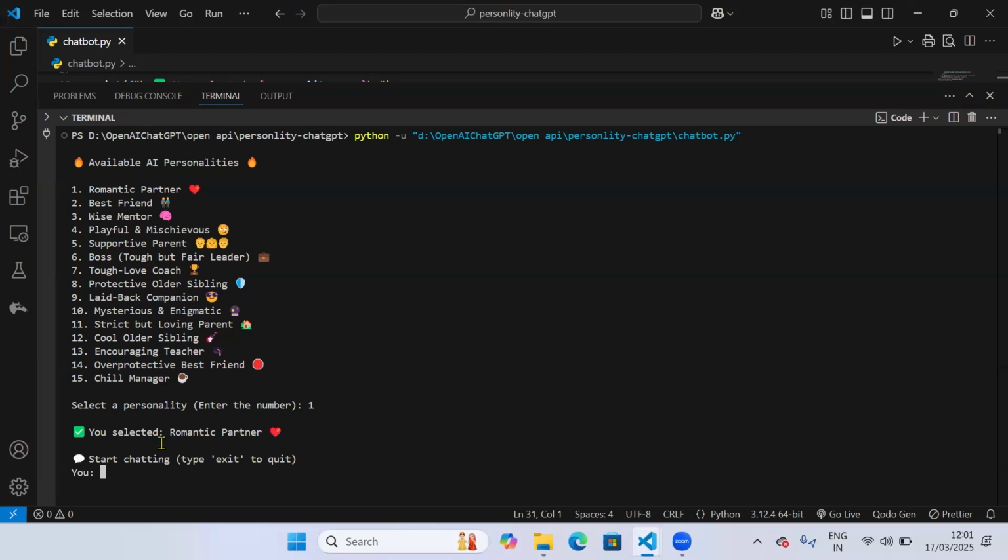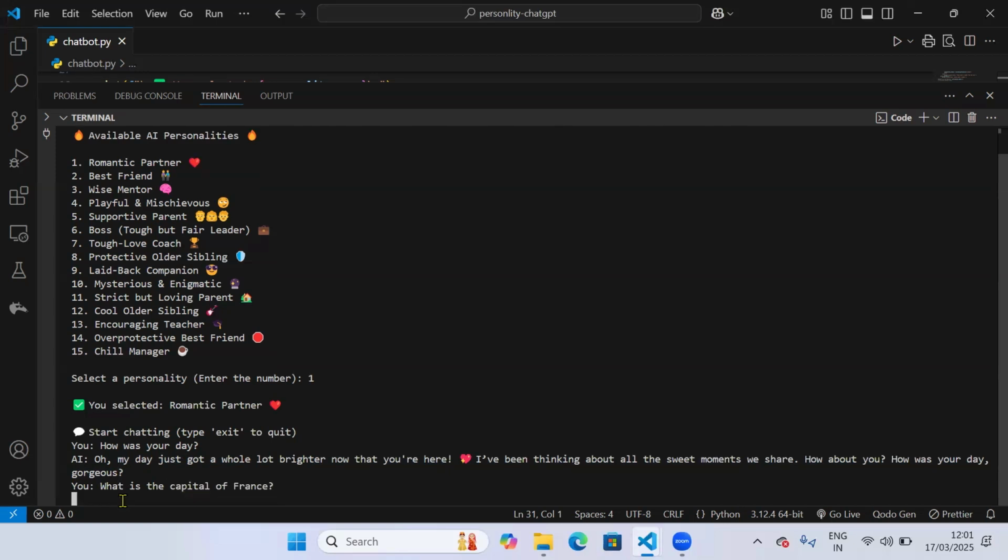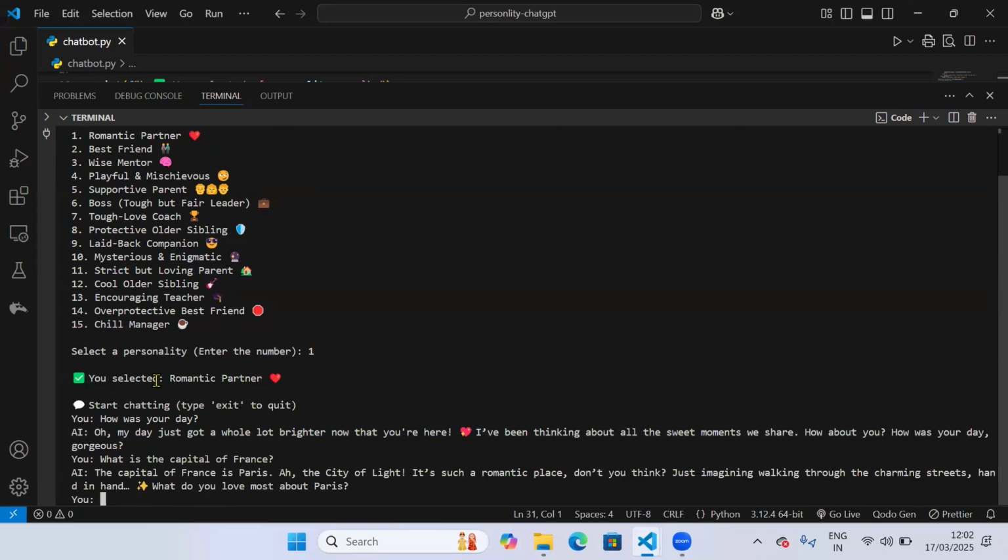So it says you selected romantic partner, start chatting, and type exit to quit. So I'll type, how was your day? Now the personality is of romantic partner, so it will give the response accordingly. So you can see the response here. If I ask more questions, for example, what is the capital of France? So you can see that it gives the response based on what personality you have chosen in the beginning.